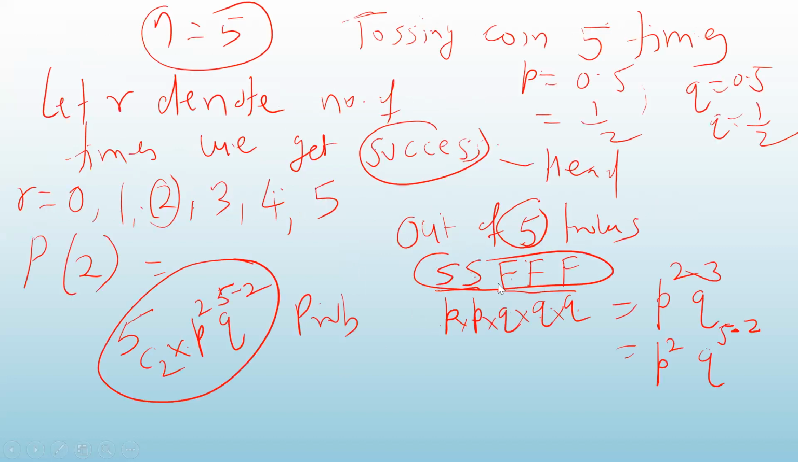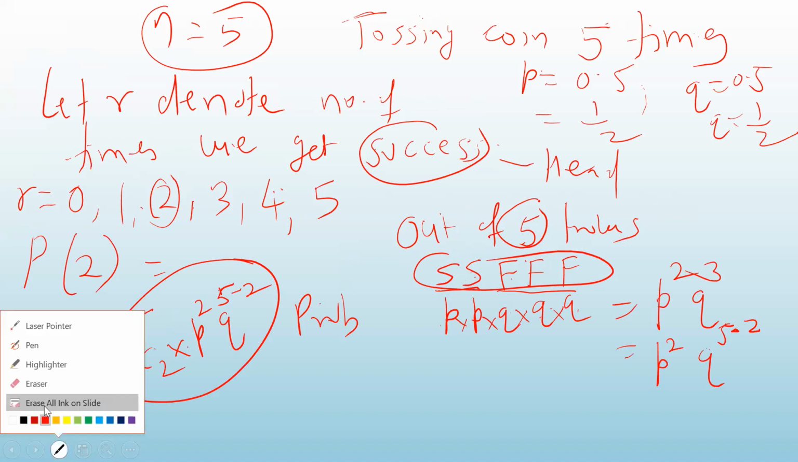In this example, I have taken that in the first two throws you get success. You may also have it like this: success in the first throw, failure in the second throw, success in the third throw, and failure in the remaining ones. That is 5 throws: 1, 2, 3, 4, 5. Or you may have failure in the first throw, failure in the second throw, and success here. So there could be many more combinations like this.